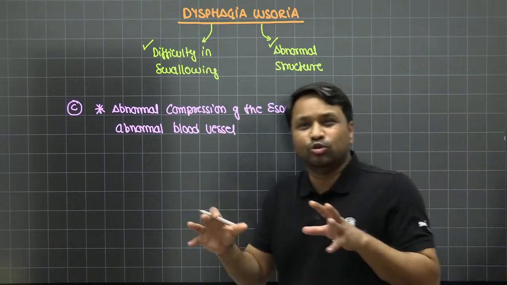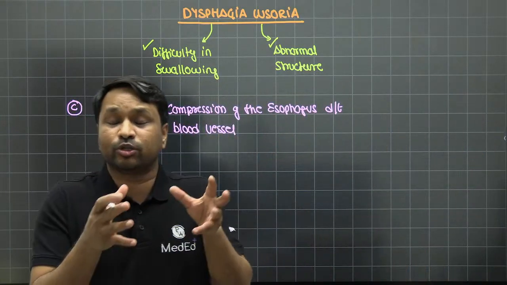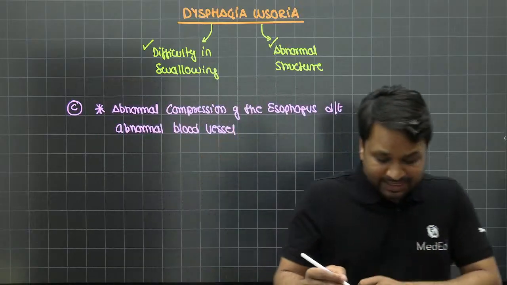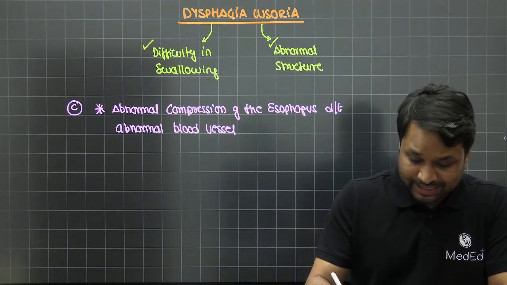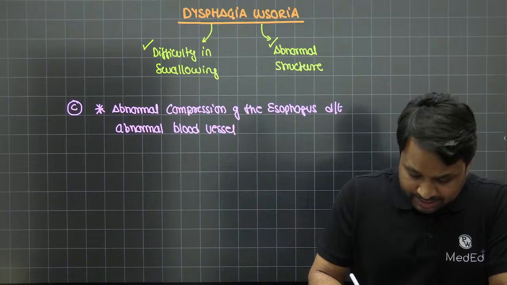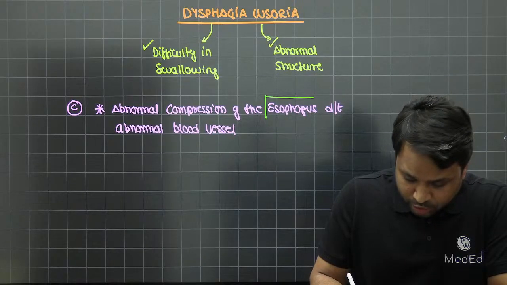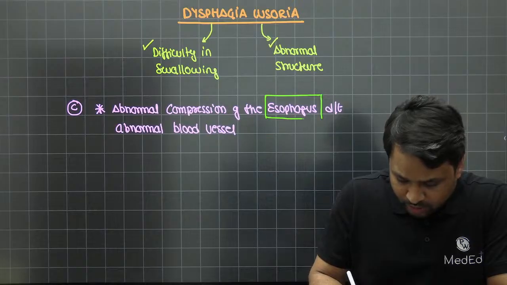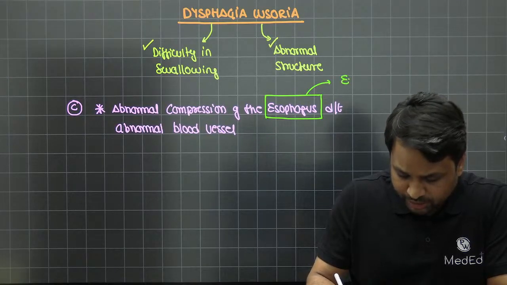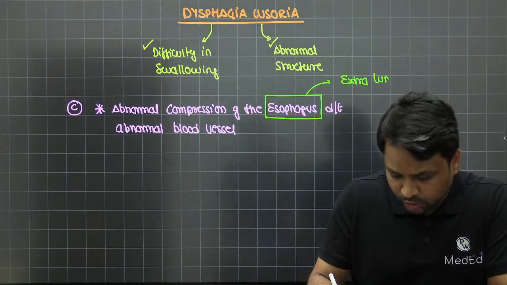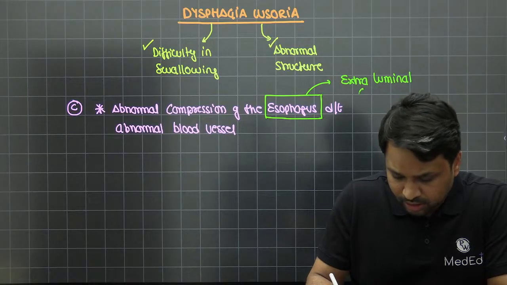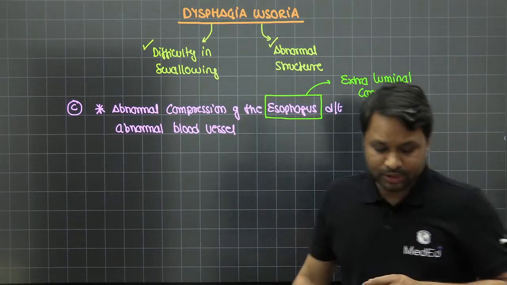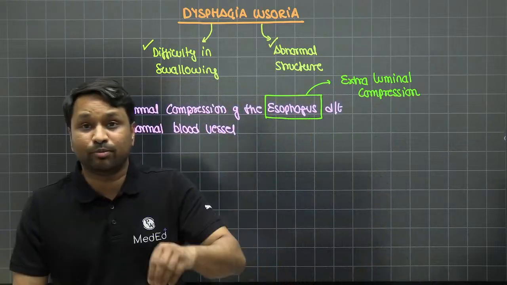When we talk about any luminal compression, any bowel, any lumen, any hollow space getting compressed, you should know whether it is getting compressed from inside or outside. This is from outside, so this is your extraluminal compression. So it's an abnormal compression of the esophagus due to an abnormal blood vessel.